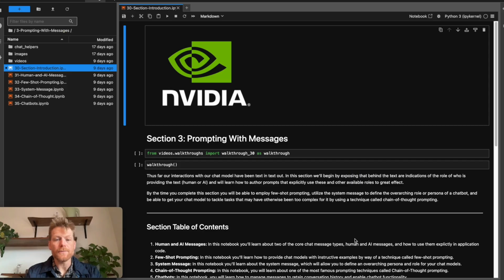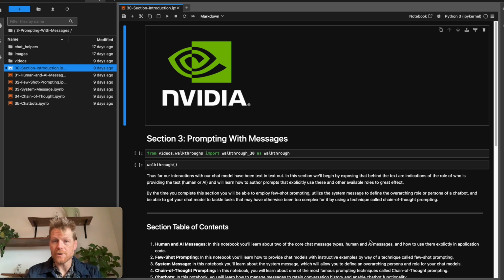Welcome to section 3 of the workshop, Prompting with Messages. So far in our interactions with the chat model we've been using, we've basically been doing text in, text out with the model. We discussed briefly in the Hello World with OpenAI section the need to specify explicit roles of the kinds of messages that we were sending to the model.